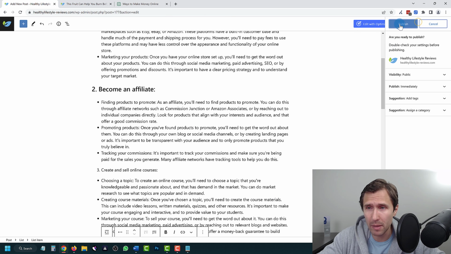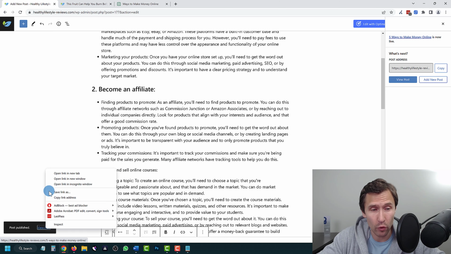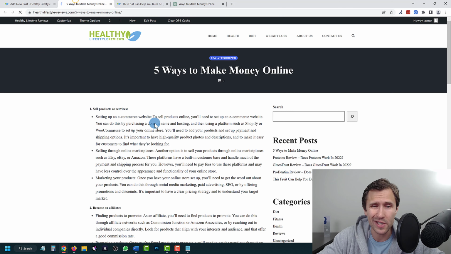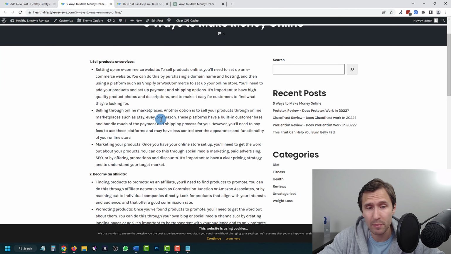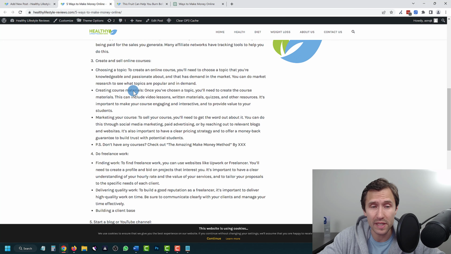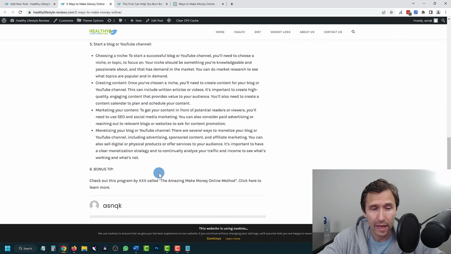And then we're going to click publish. And let me show you what the article is going to look like. It might not look amazing because it's not formatted, but that's when you would go in and just take a few moments. But the main point is here, right? This is the challenging part. The hardest part is actually writing all this out and doing the research. And you have all that right here. Boom. And yeah, so that's it.